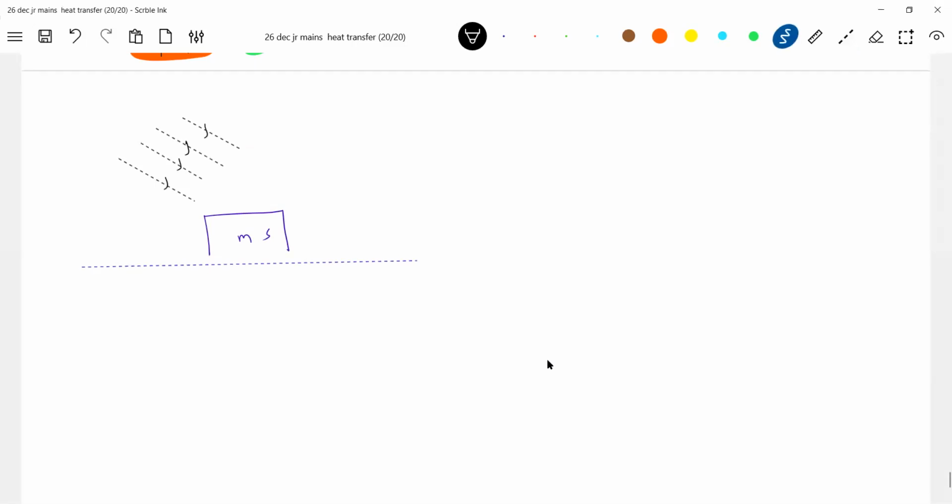We know the solar constant of the sun, sigma s. So there's a cubical one, so we know the area of cross section. Now the surrounding temperature, let it be T naught. Now what actually happens here? The temperature of the body, let it be T. Tell me how you write equations here.